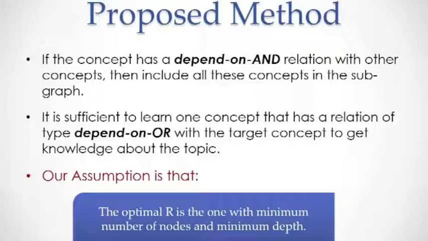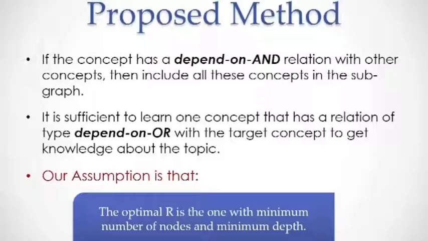So the proposed method is that if a concept has a depend on and relation with other concepts, we think it is important to include all those concepts in the subgraph. But if the concept has a relation of type depend on or with other concepts, I think it is sufficient to learn one of them to help the student get knowledge about the topic in a short period of time.